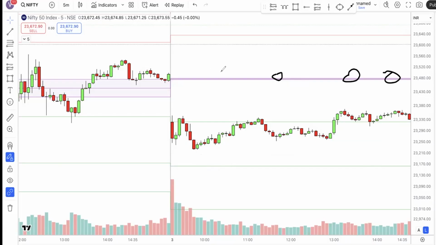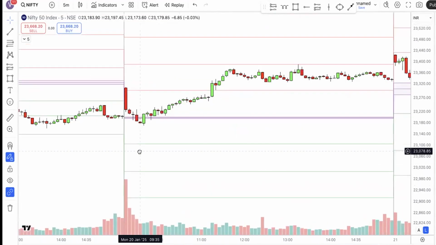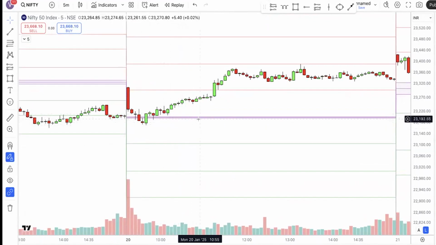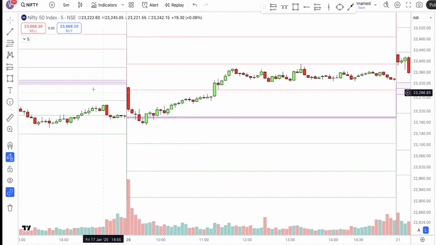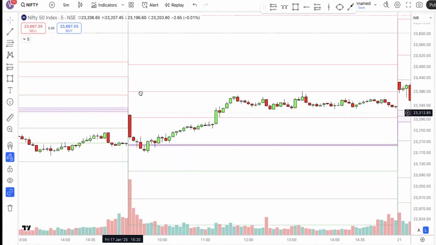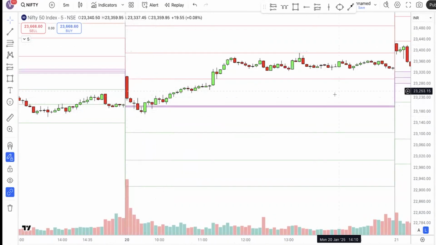So come out of that mindset that a narrow CPR means a trending day. It is not. Okay. And look at this chart again. This is also a narrow CPR, but can you see any trend here? No, right? It opened with a bearish candle, took support near the CPR, and after that, the full day it stayed sideways.